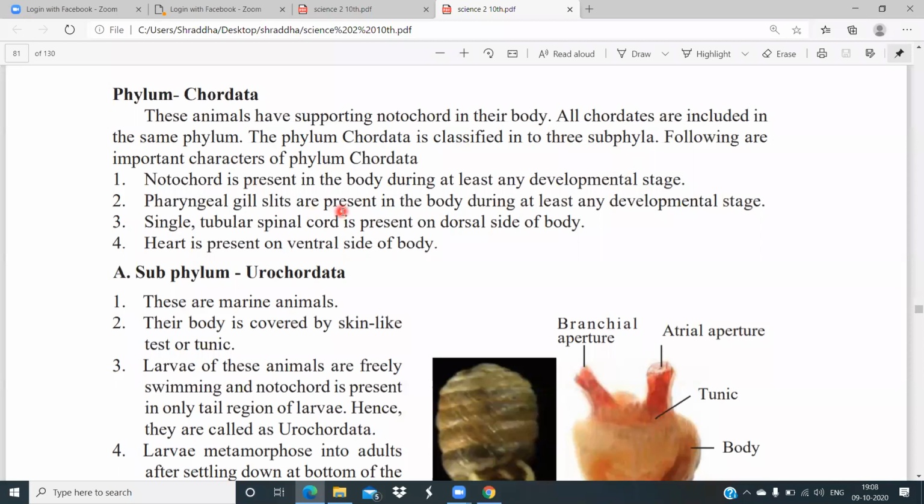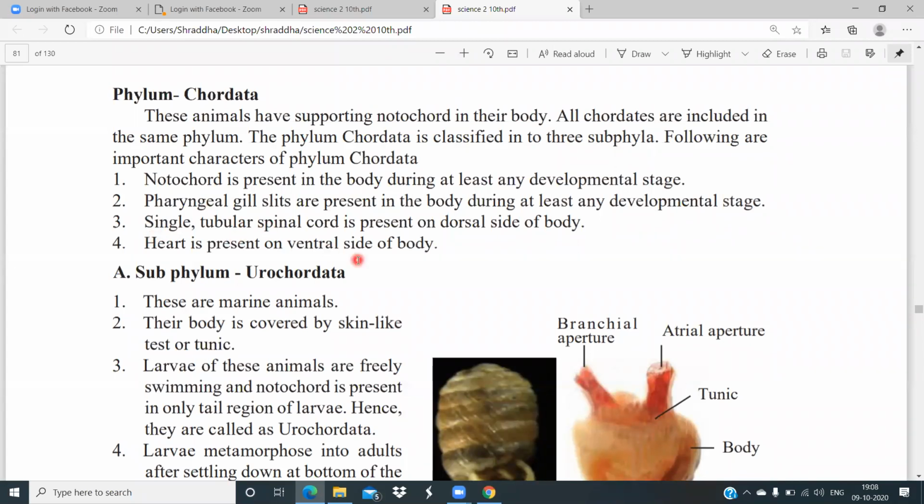Pharyngeal gill slits are present in the body during at least any developmental stages. At least any developmental stages means they may be present at the initial stage, early stage, or maybe in the adult stage. So at any stage, they might be having notochord or pharyngeal gill slits.